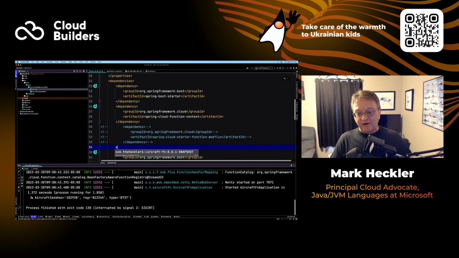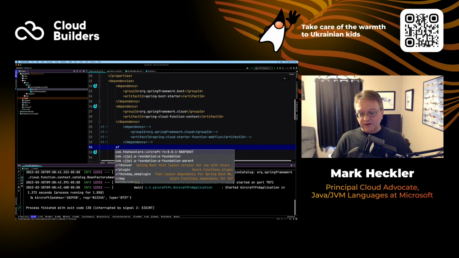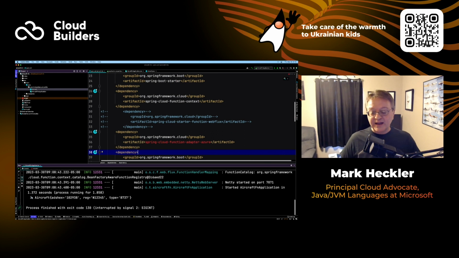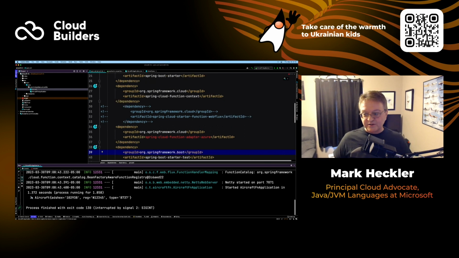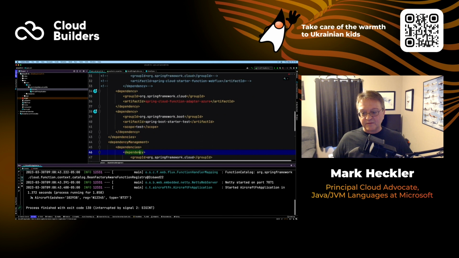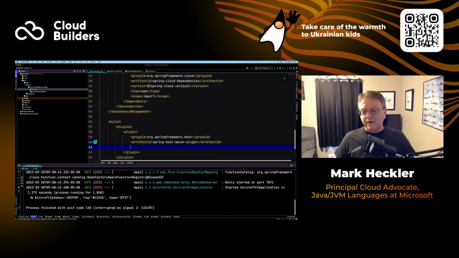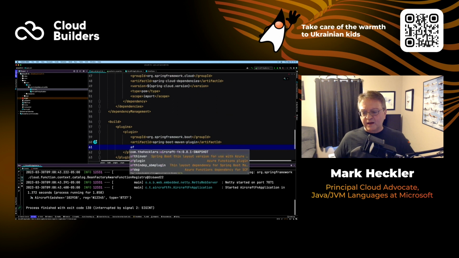We don't need that now. So now I want to bring in the dependency for the Spring Cloud Function Azure adapter, and that takes the place of our starter function WebFlux. Kind of a one-to-one replacement there. And then I want to also include our plugin, right?